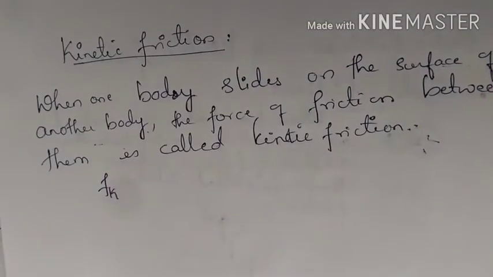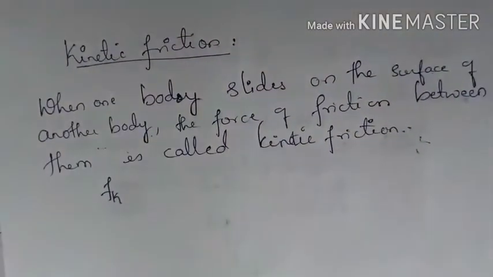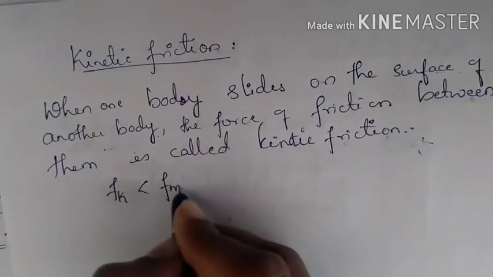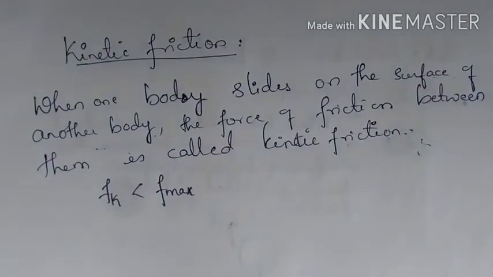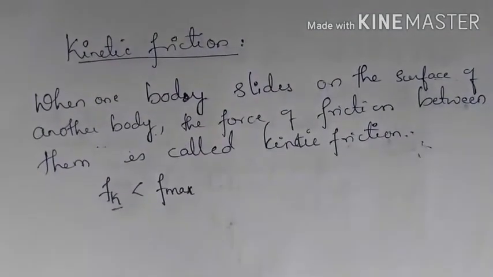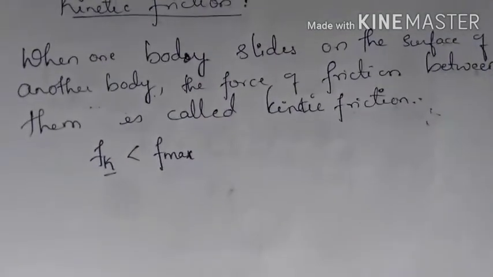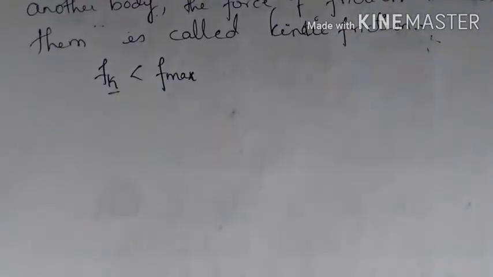So this Fk will be smaller than maximum static friction. So F max is what? Maximum static friction, and Fk is kinetic friction, and this kinetic friction will be smaller than F max.